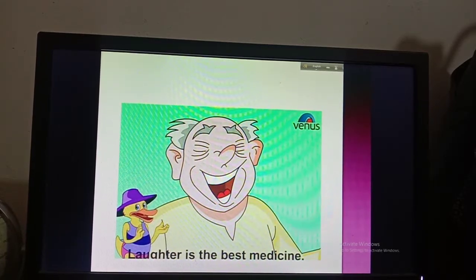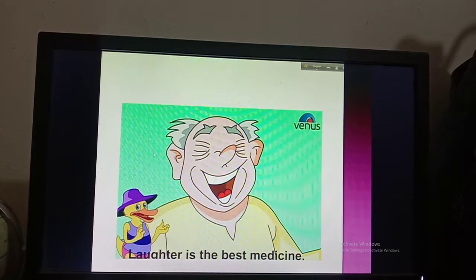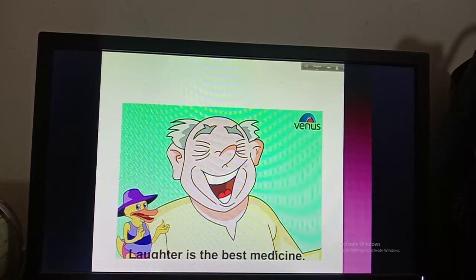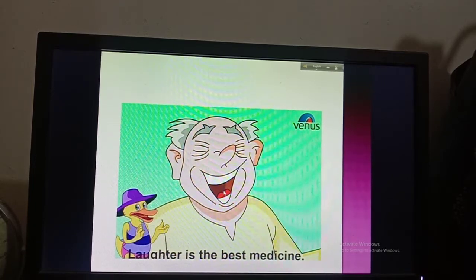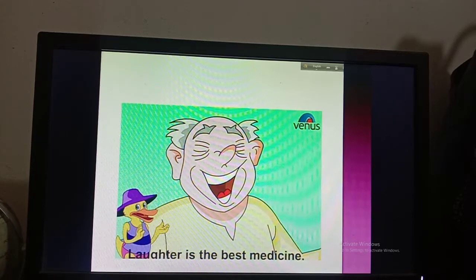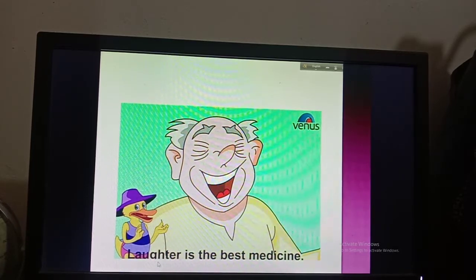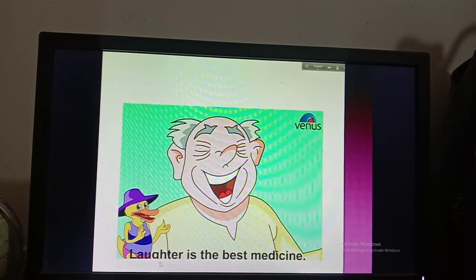Then, laughter is the best medicine. So laughter is an action here, isn't it? So you can see that in this picture the person is laughing. So I have given this action a name, that is laughter. So when you give a name to an action, that becomes the abstract noun, because we can't actually smell, or we can't taste, or we can't touch this laughter. We have to feel someone's laughter. That's why that becomes the abstract noun.